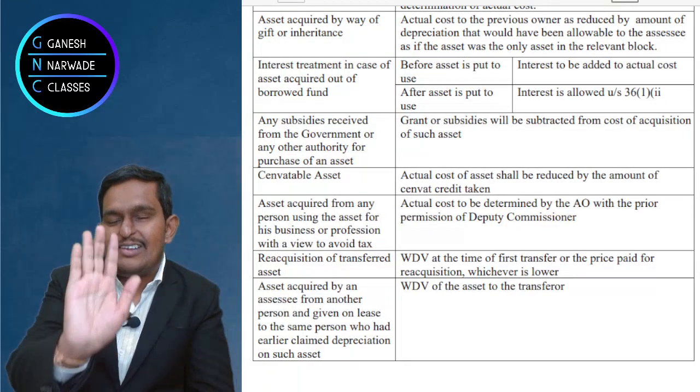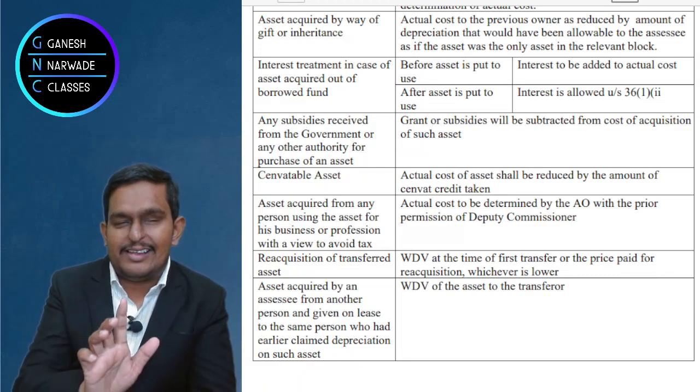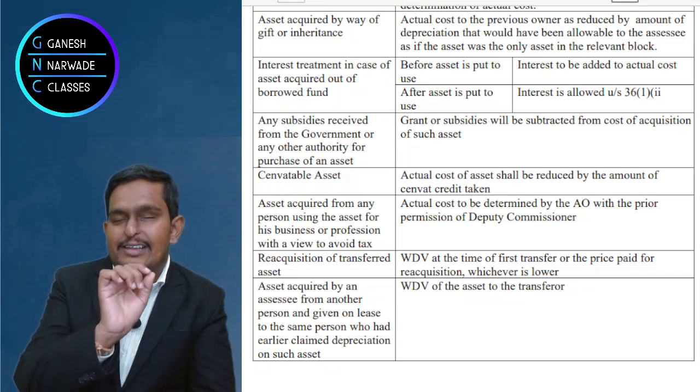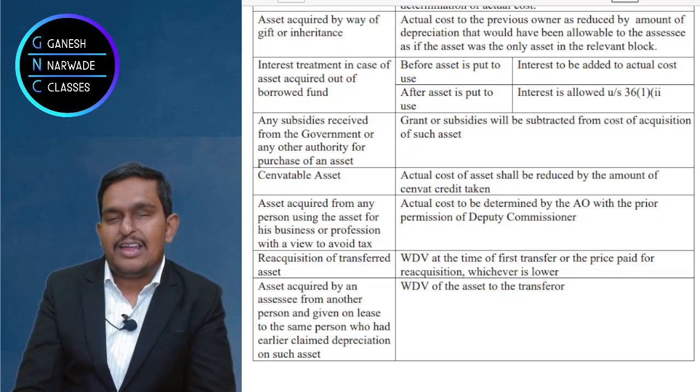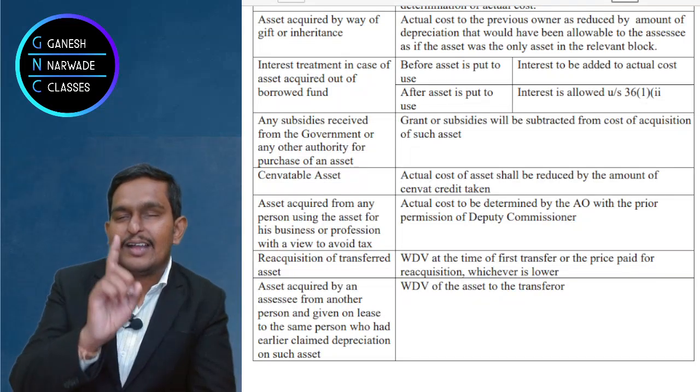Income tax says, wait. Reacquisition of the asset sold, right? Yes. So the government says, Ganesh ji, let us take the WDV for you. It was 1 crore. And what is the purchase price for you, Ganesh ji? 1 crore 20 lakhs. Out of this, what is lower? Sir, 1 crore is lower. Okay, so 1 crore will be treated as the actual cost.